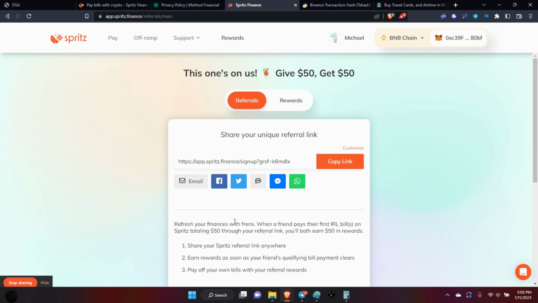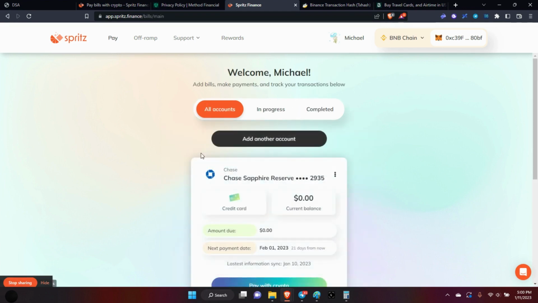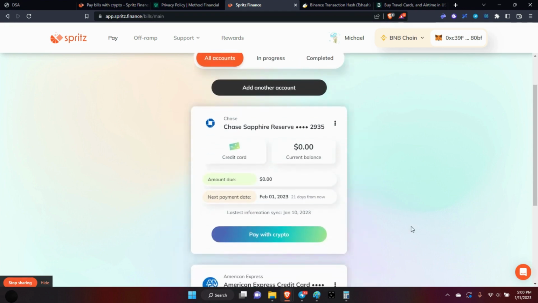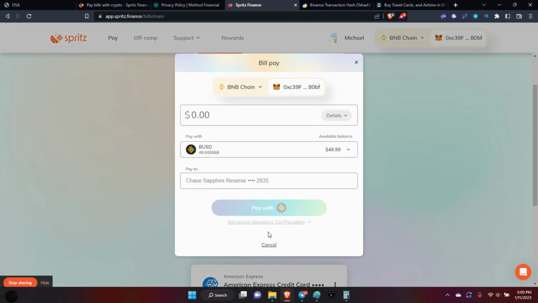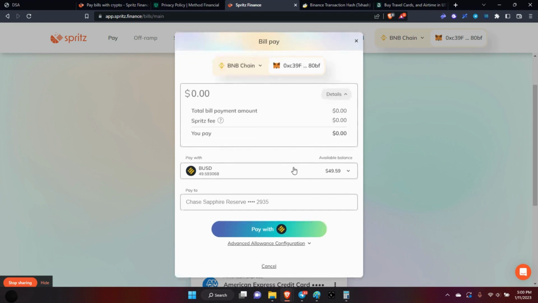There was another thing too. They have it so you can test. I think I use my little test account. So like here, if I go pay with crypto, they would double whatever you sent here. So let's see, BUSD. Let's put $10 in the fee, because what was coming up before, if you were sending a $10 test, they would double it to 20. So it's really something good to take advantage of.